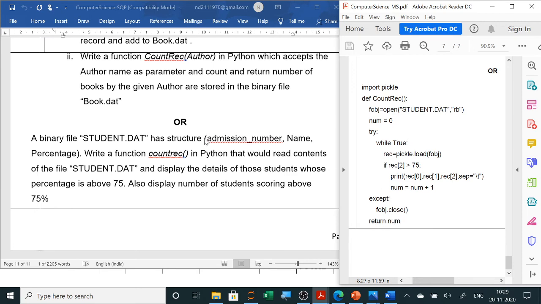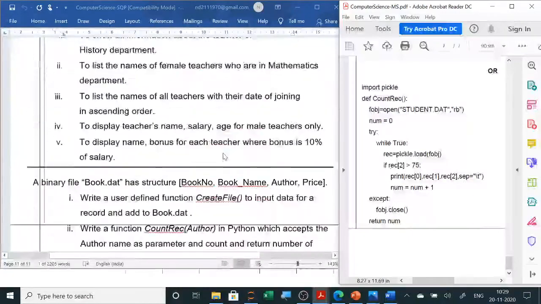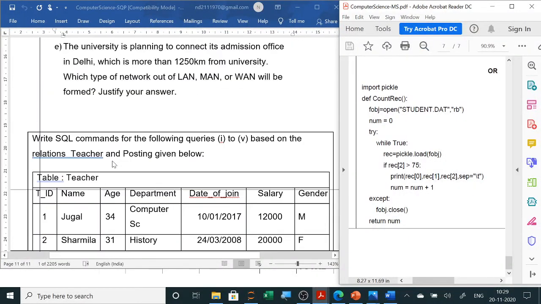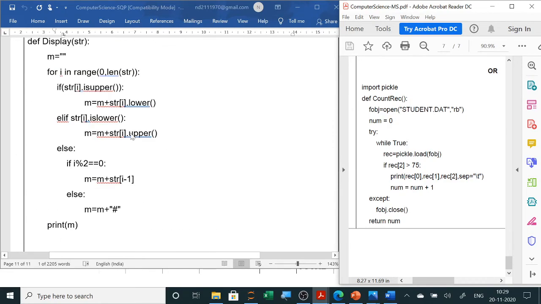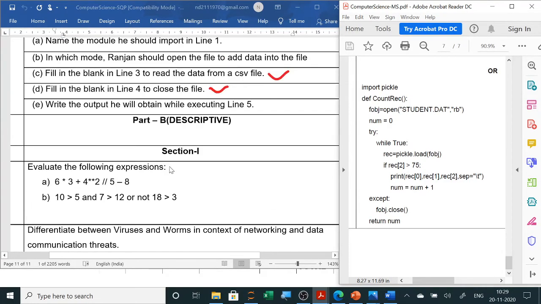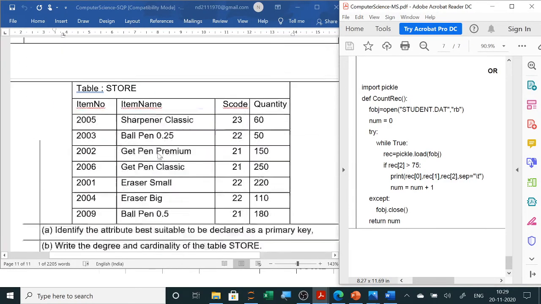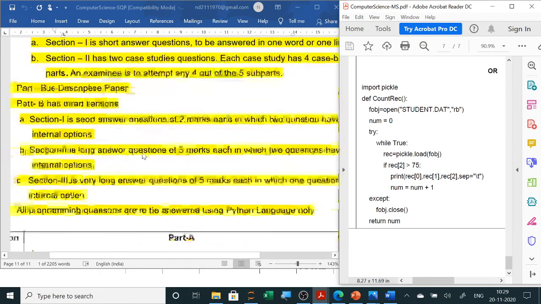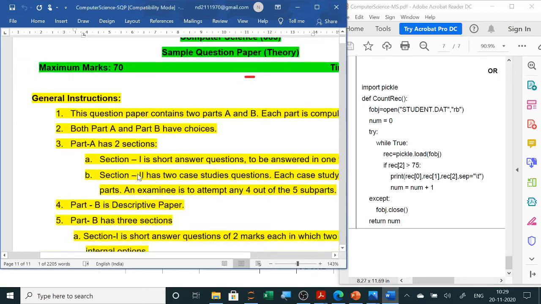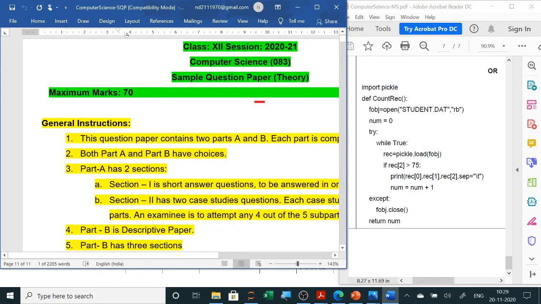So this is the end of your CBSE paper. Now you have already solved the complete CBSE paper in 5 videos. Now go through each and every video nicely, and whatever doubts you have, just discuss your doubts, so that before your board exam you are well prepared. So this is the paper given as the CBSE sample paper.